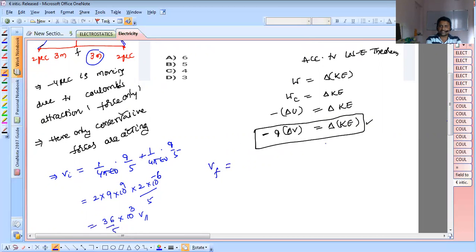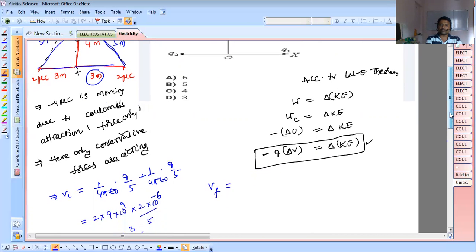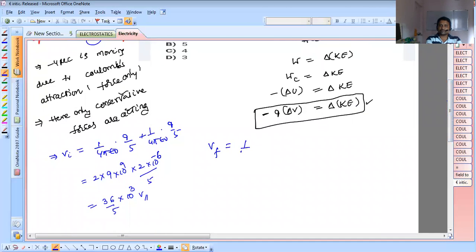The final potential is at this point, just observe the figure, where the distance is 3 meter. We are very clear that potential due to a point charge is 1 by 4 pi epsilon naught into Q by R, now R is 3 meter. Here there are 2 identical charges. So again 2 into 9 into 10 power 9, charge is 2 into 10 power minus 6, by 3. So now this is 36 by 3 into 10 power 3 volt.